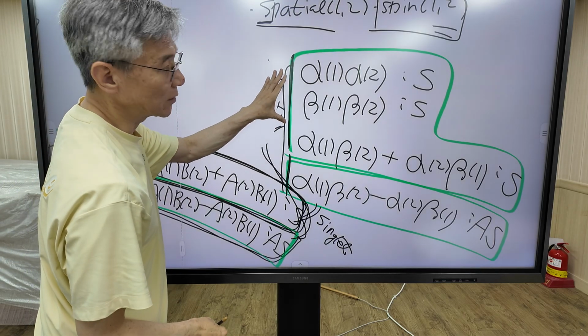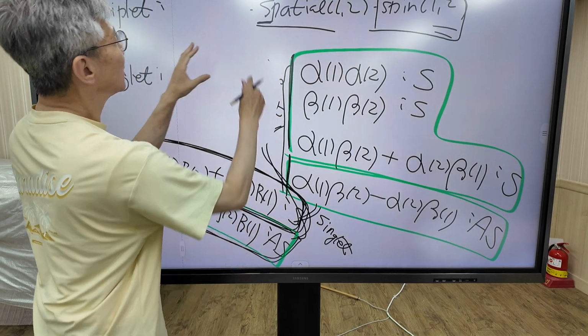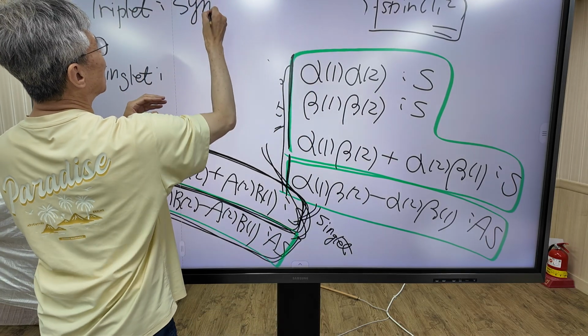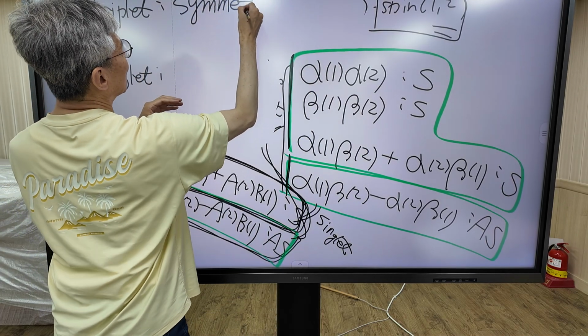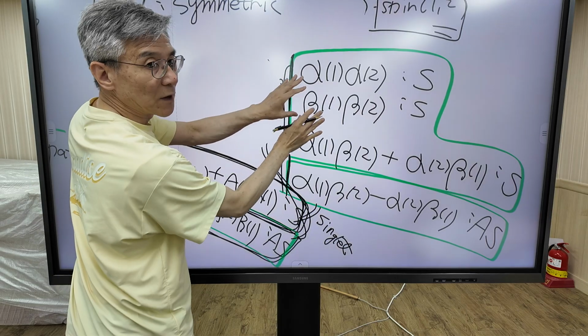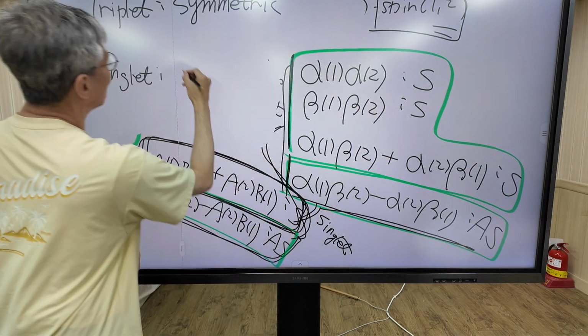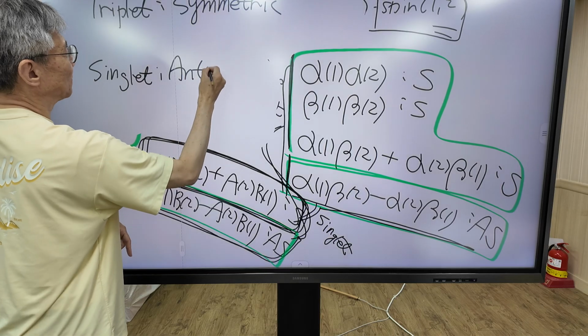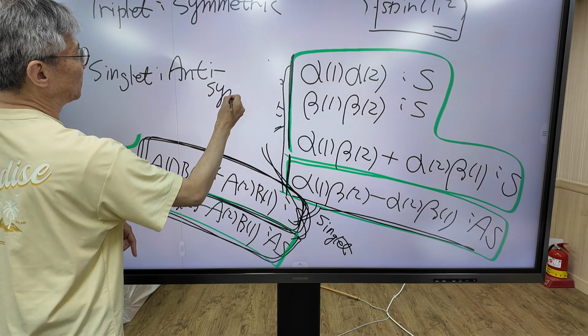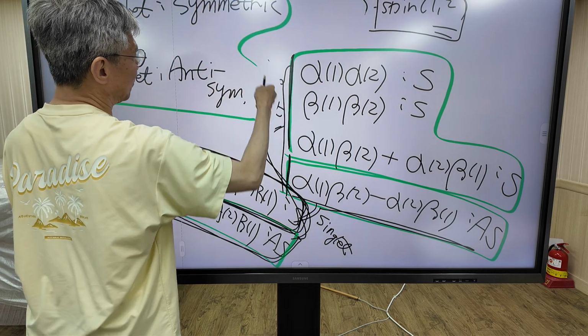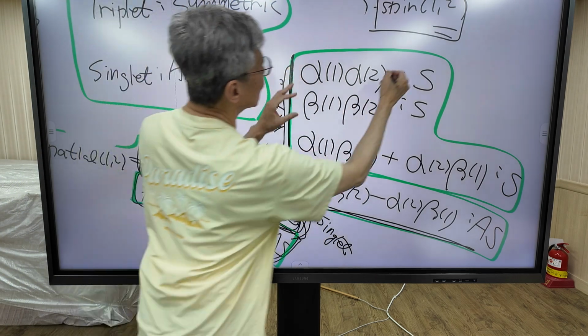What is the symmetry of this one? Triplet state is symmetric function. Singlet state is anti-symmetric function. You must remember this one. This is the spin function.